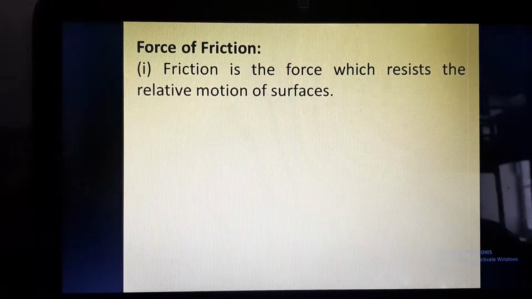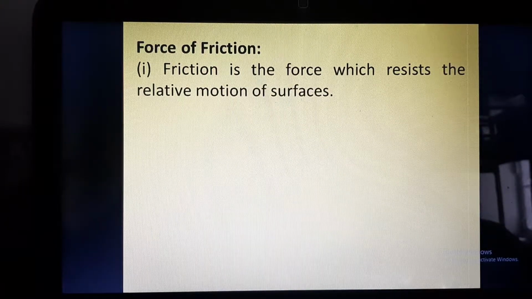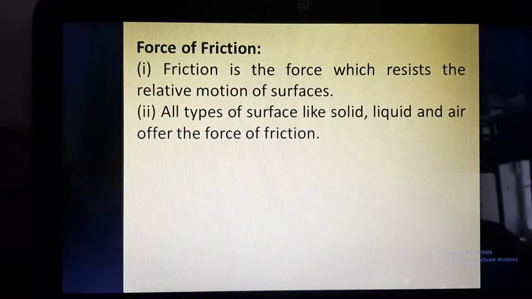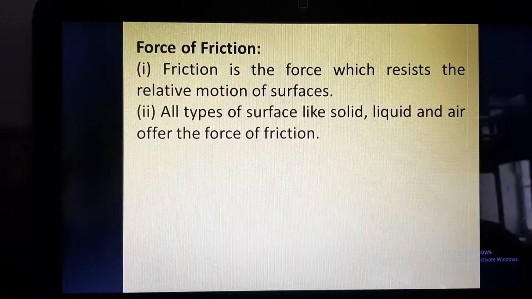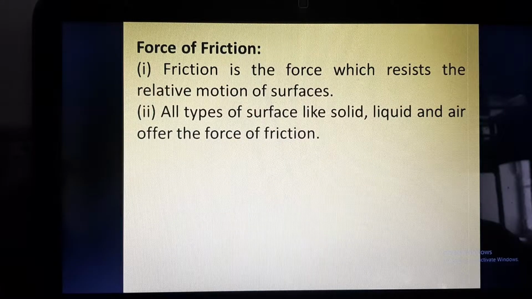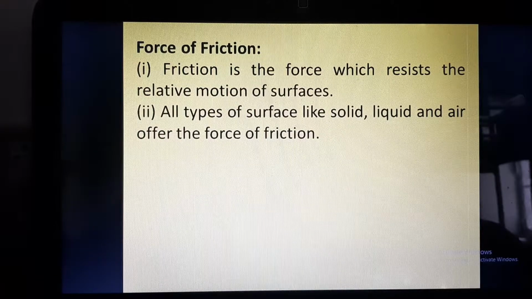So by the definition and from our previous learning, friction is the force which resists, that means tries to stop, the relative motion of surfaces. All types of surfaces, solid, liquid and air, offer the force of friction. For example, if you are moving a trunk or a box, the two surfaces are solid, that means the box is solid and the floor is solid. So these are solid surfaces and friction is coming into play. Or if you are walking, you are solid and the ground is also solid, so the force of friction is coming into play.